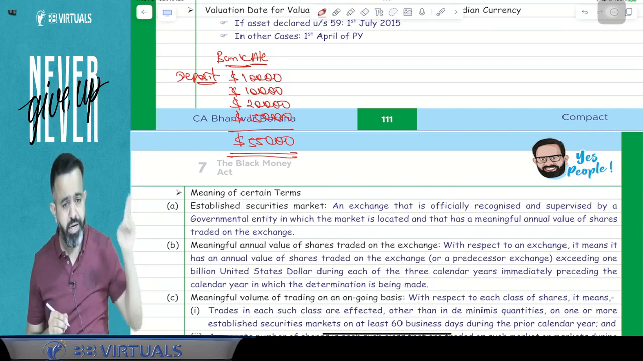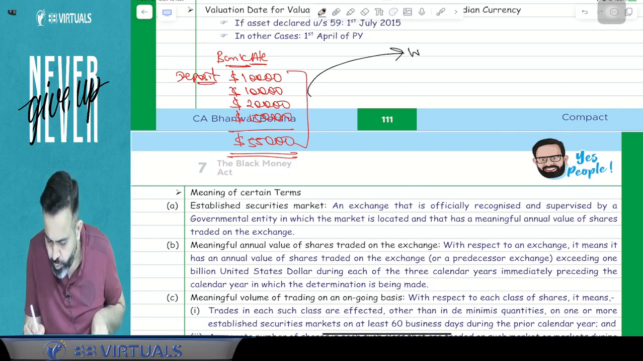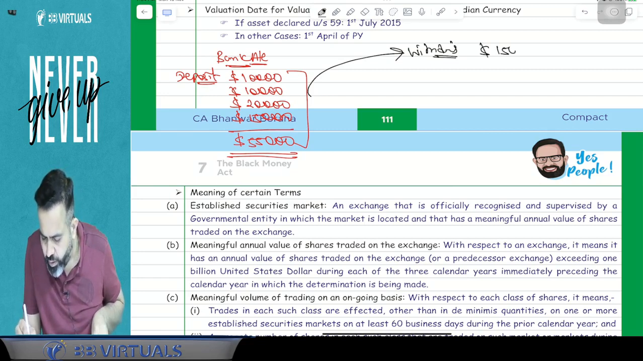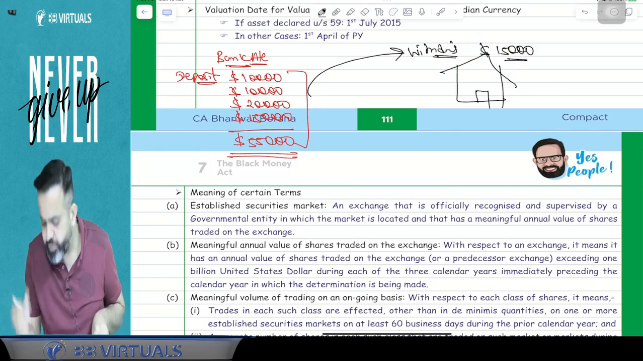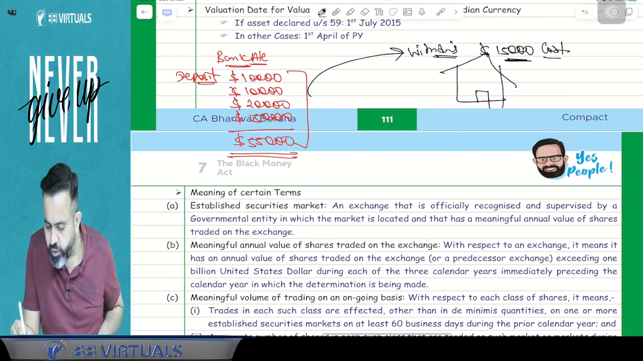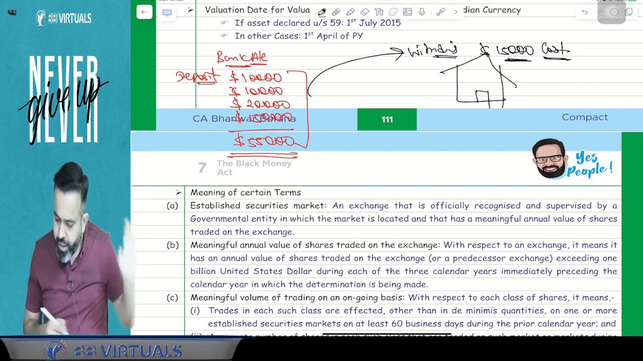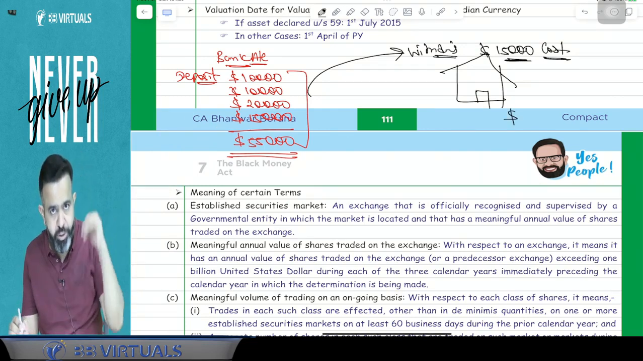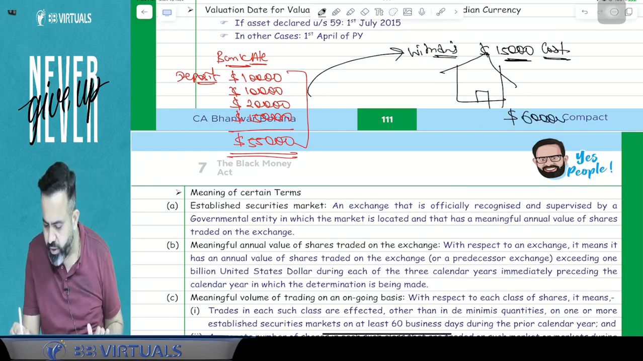Okay? Now what happened? From this bank account, suppose I have withdrawn some amount. I withdrew $15,000 and I purchased one property. And guys, this property cost was $15,000. I withdrew from the bank account and from that money I purchased that property. Now this property value on the valuation date, meaning 1st April of the current previous year, suppose is $60,000.